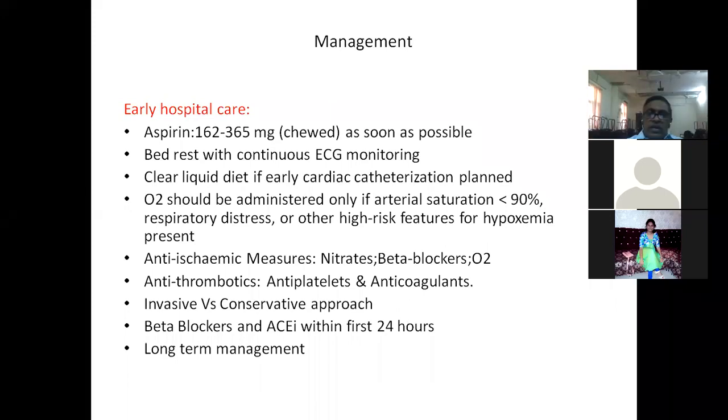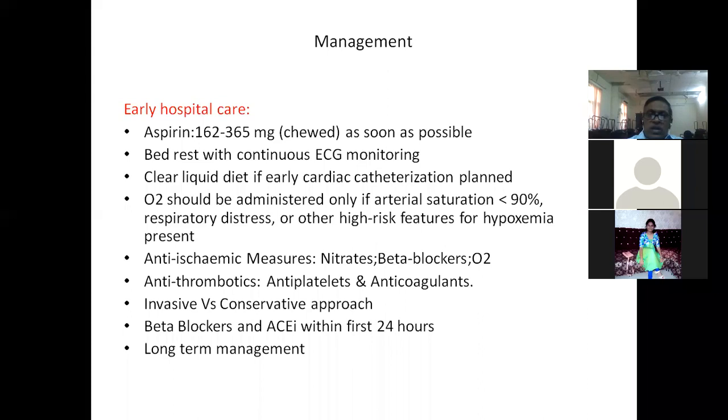So if the 12-lead ECG repeatedly shows a normal ECG, probably you have to extend the territory, probably V3R, V4R, or you have to go for V7, V8, V9 leads also, because the LCX, which is the important vessel most commonly involved in case of non-STEMI, will not be reflected in the surface 12-lead ECG. So that also you must keep in mind.